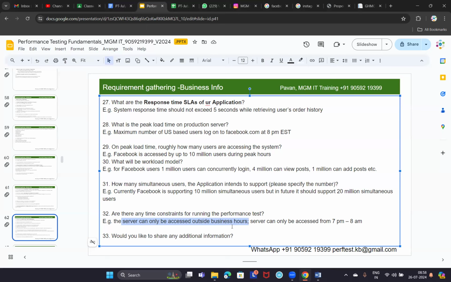Understood my question or no? Will there be any working hours for a net banking application? It will work throughout the day, right? Yes, sir. Then what is meant by business hours of a net banking application?